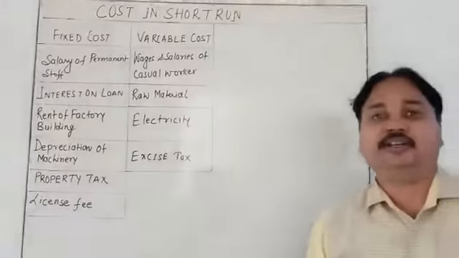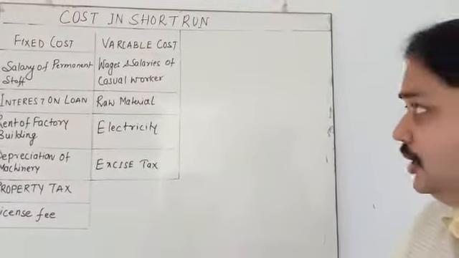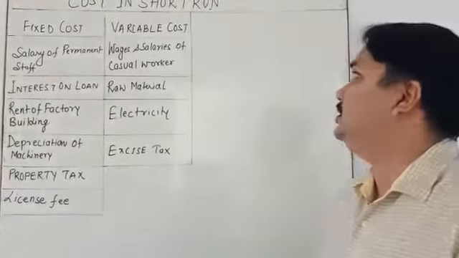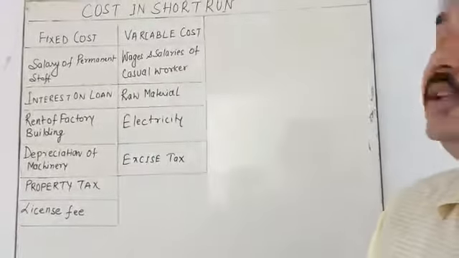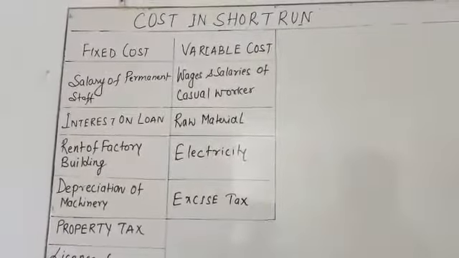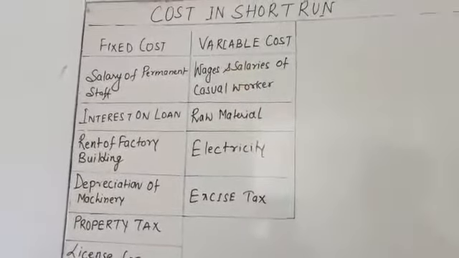We have already studied this in a previous chapter, but I will give a little idea of what short run is. Short run is a situation when we change only the variable factors.